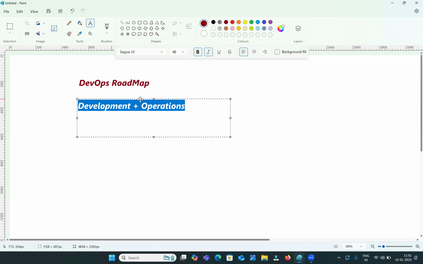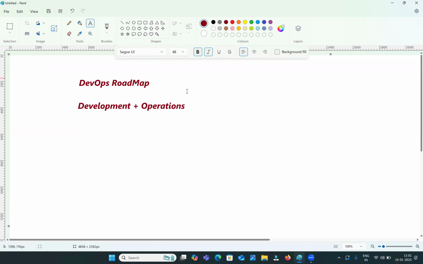Okay, coming to the roadmap. If you want to become a DevOps engineer, then what is the main prerequisite? The main prerequisite for DevOps is Linux. Linux is mandatory for DevOps engineers. So you should have strong knowledge of Linux, then only you can learn DevOps. Otherwise, it is difficult. So Linux is the main prerequisite to learn this DevOps course.